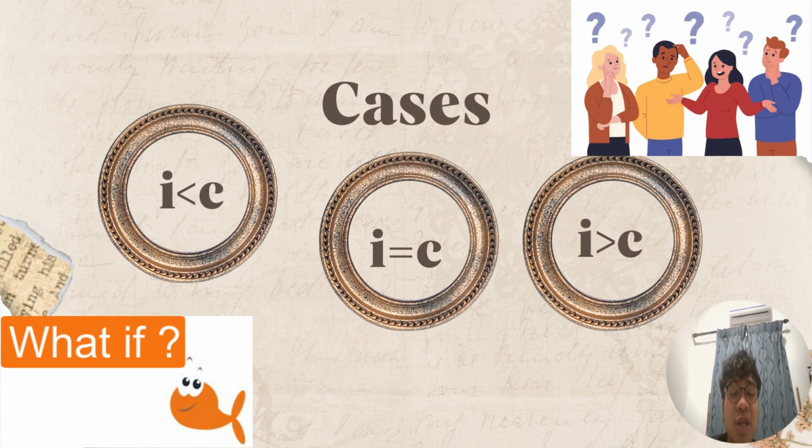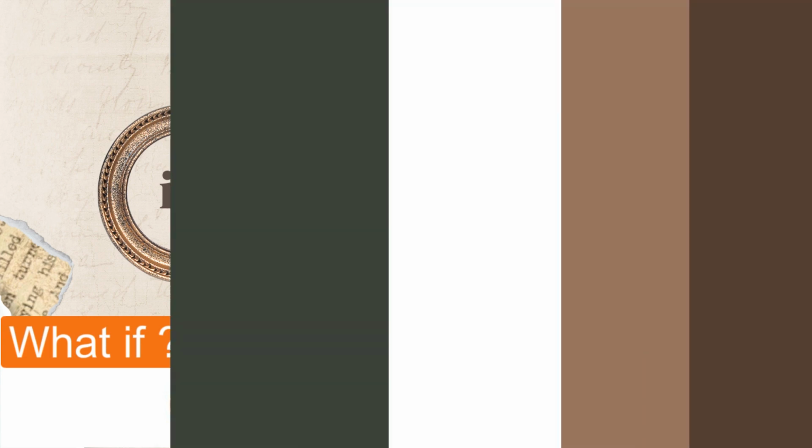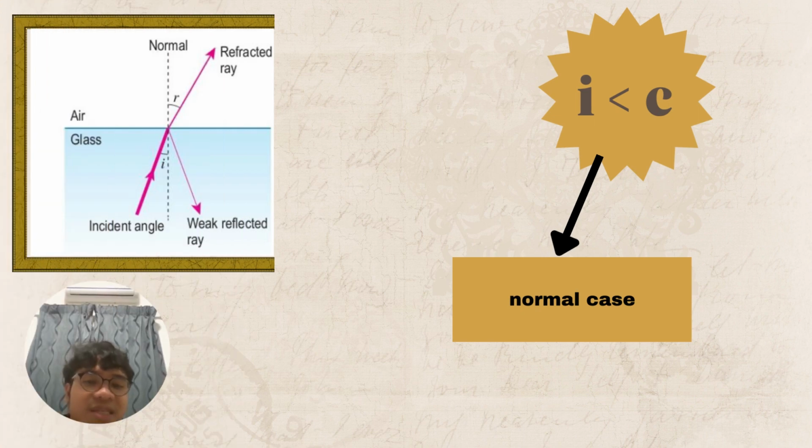So for total internal refraction, kita kena tahu 3 cases ni lah, yang mana I less than C, I equals to C, or I greater than C. So let's get started.